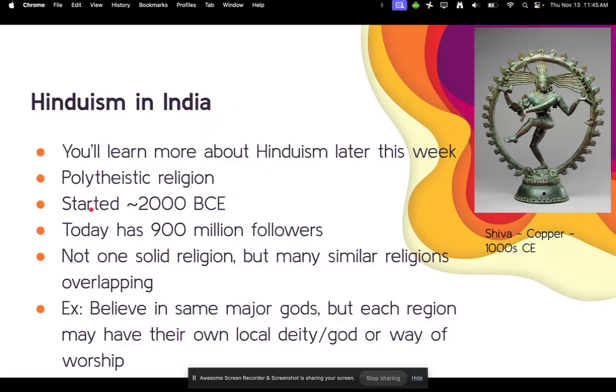Hinduism is a polytheistic religion. It started about 2000 BCE. Today, it has about 900 million followers. It is not one solid religion, but many similar religions overlapping. For example, they believe in the same major gods, which I'll talk about in just a minute, but each region may have its own local deities or ways of worship.